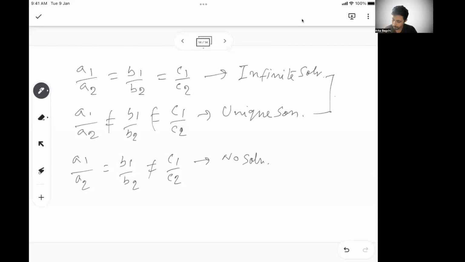Both of these are called consistent. This is inconsistent. So that means no solution possible. So that's about it. This is a very, very important area. You need to understand this very well. We'll solve a lot of problems based on this in the subsequent two sessions.